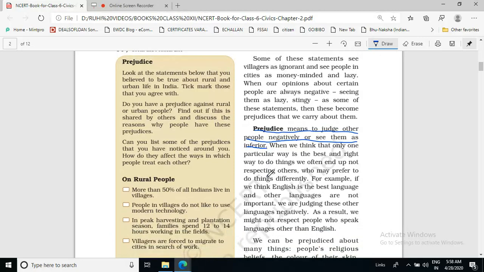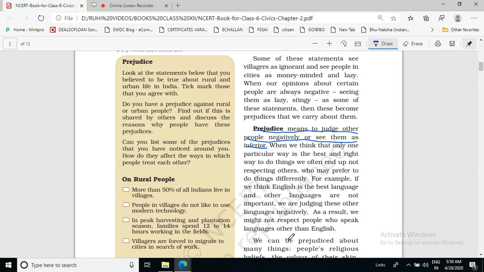When we think that only one particular way is the best and right way to do things, we often end up not respecting others who may prefer to do things differently. For example, if we think English is the best language and other languages are not important, we are judging these other languages negatively. As a result, we might not respect people who speak languages other than English.